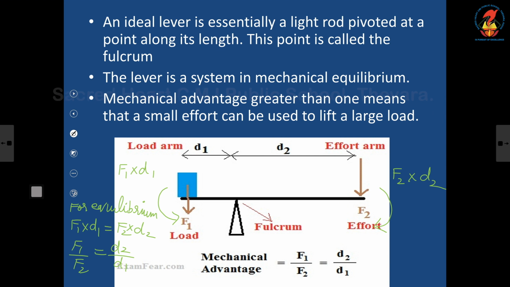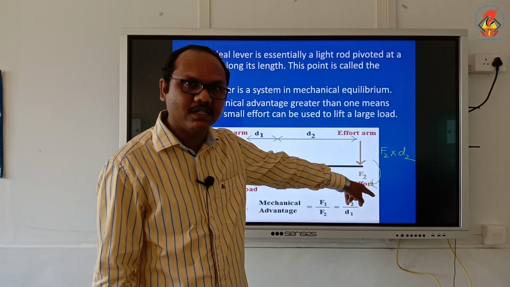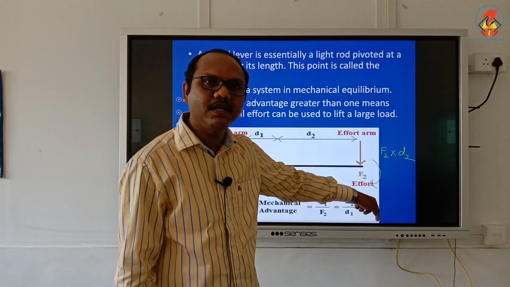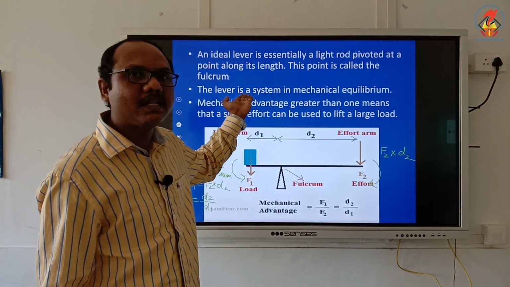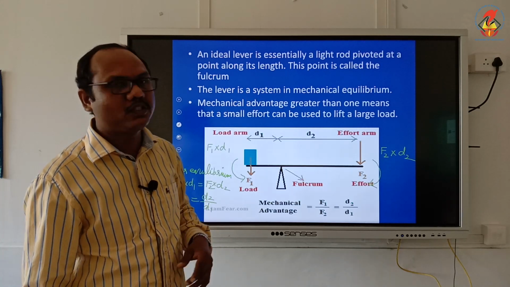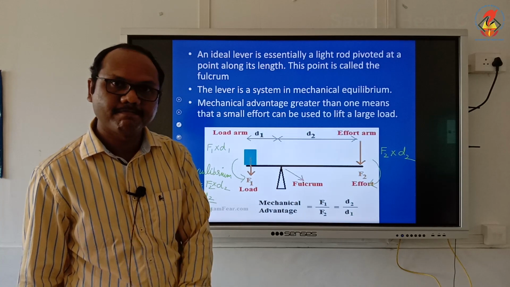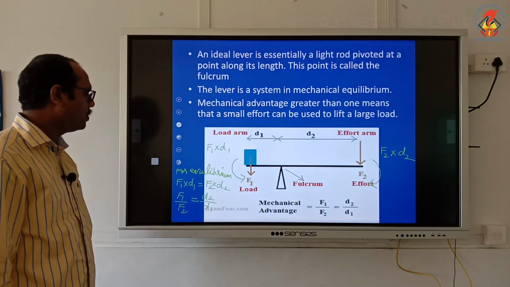So that's what I have written here. The mechanical advantage is greater than 1. That means a small effort can be used to lift a large load. So here the child is doing the effort to lift you. The child can give a small effort to lift a large load. Understood? Because the mechanical advantage is greater than 1 in this case.